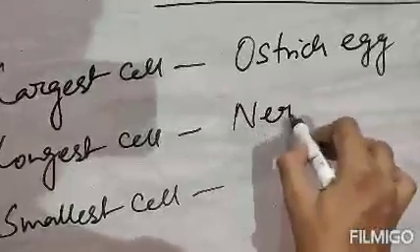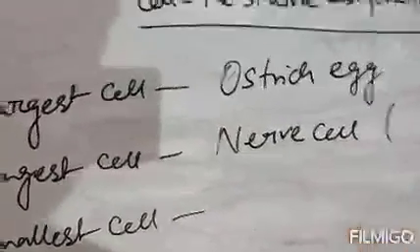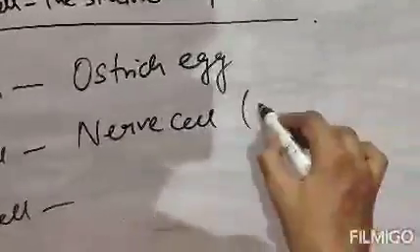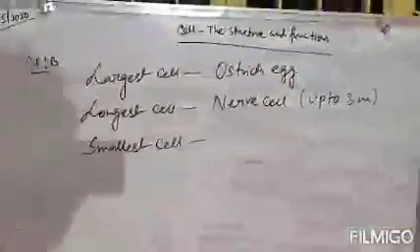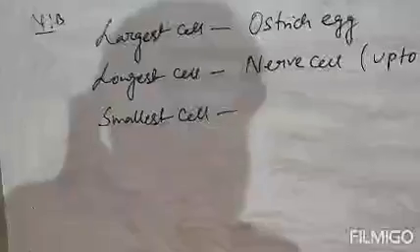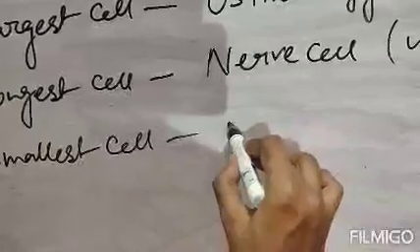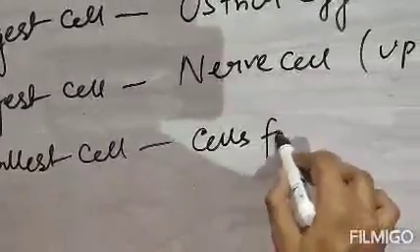Next, longest cell. Longest cell is our nerve cell. It can be a length of up to 3 meters. Next, smallest cell. Smallest cells are the cells found in bacteria.